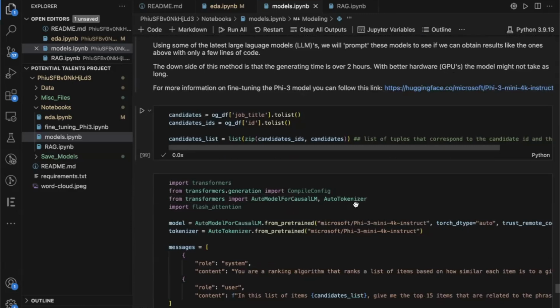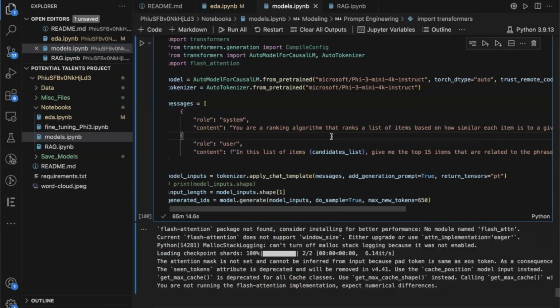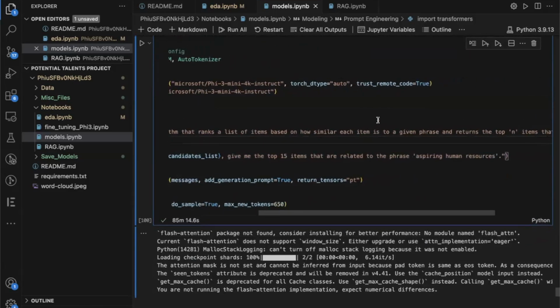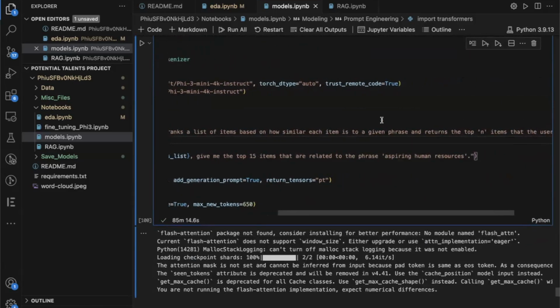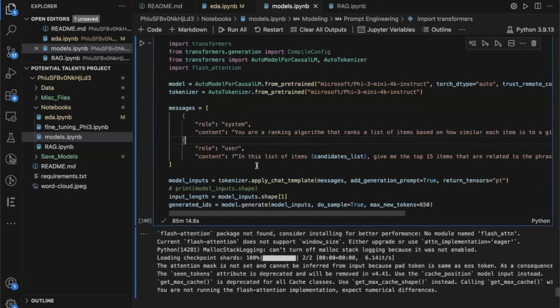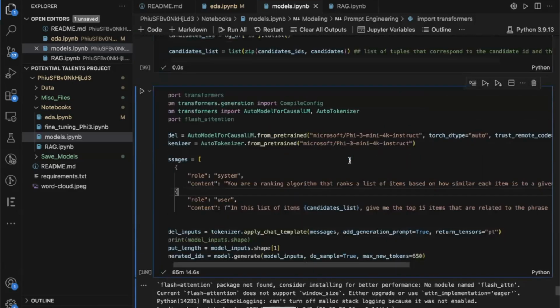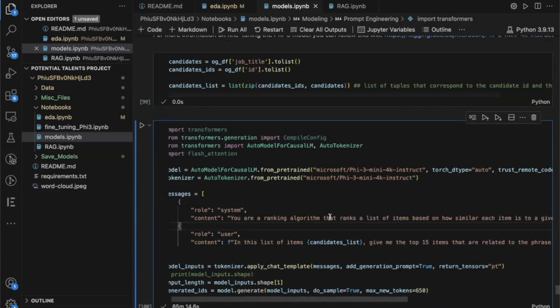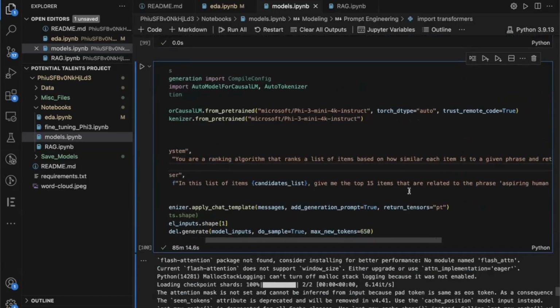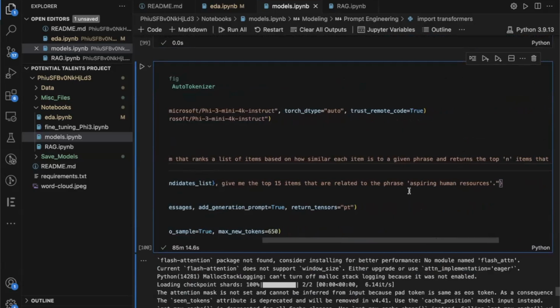But let's look at the prompt engineering section, and we're just going to prompt it by saying, you're a ranking algorithm that ranks a list of candidates based on how similar each item is to a given phrase and returns the top n items that the user requests. And then we'll query it and say, in this list of items, and we're going to provide it a candidates list up here. I'm just going to give it the candidates list and their unique IDs. And I want you to give me the top 15 items that are related to the phrase aspiring human resources.